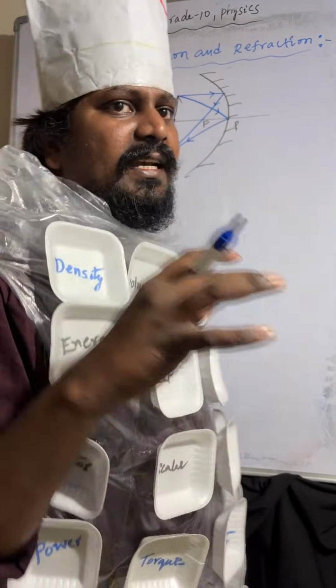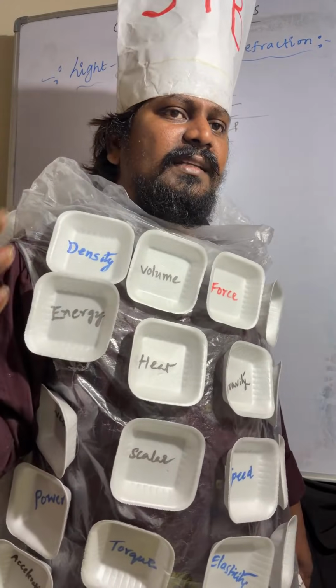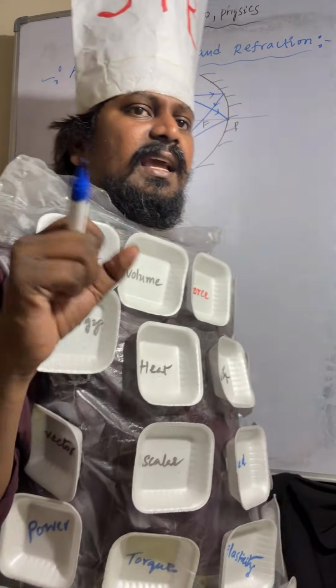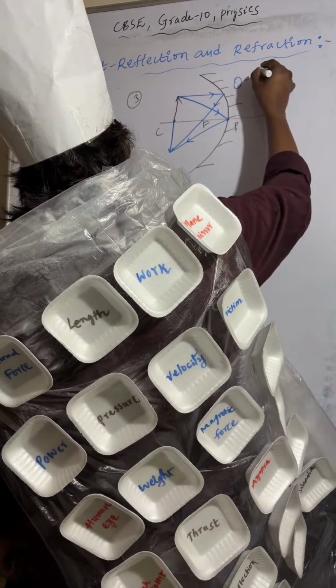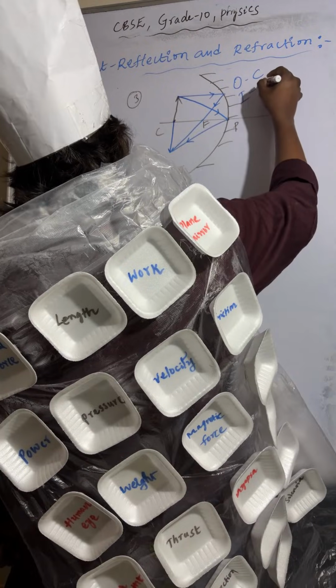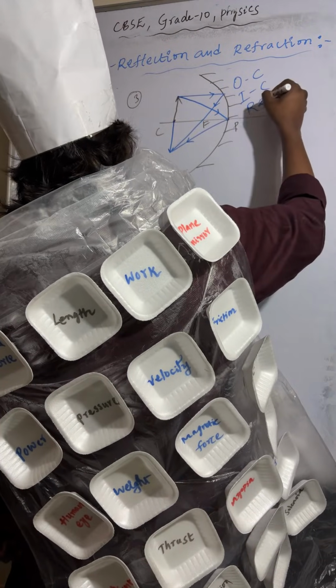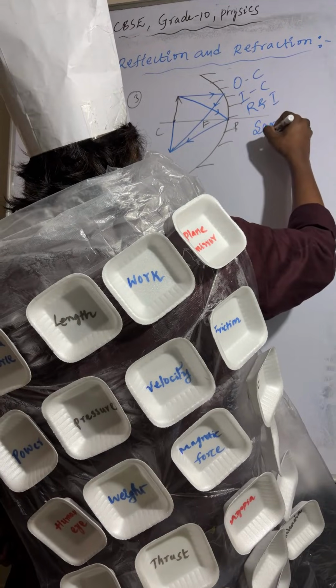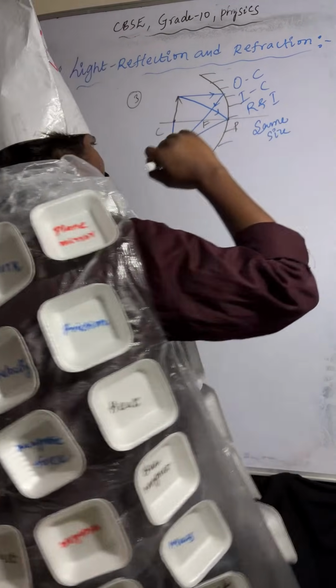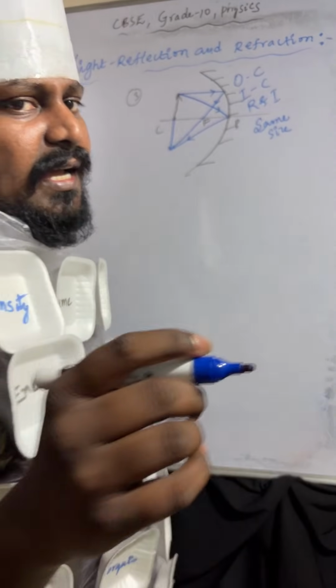Object is placed at C, image is formed at C. Nature of the image: real and inverted and same size. Next one, fourth one.